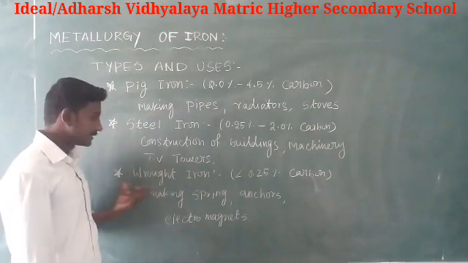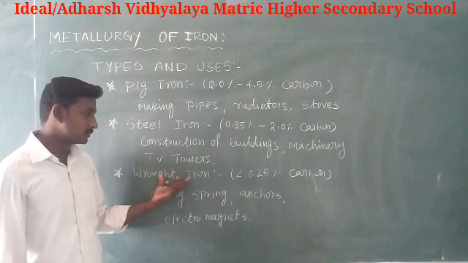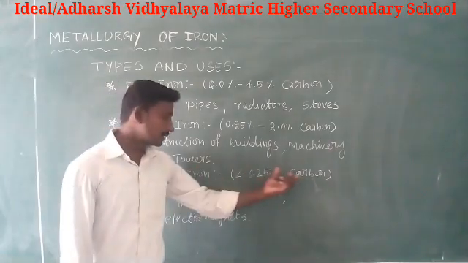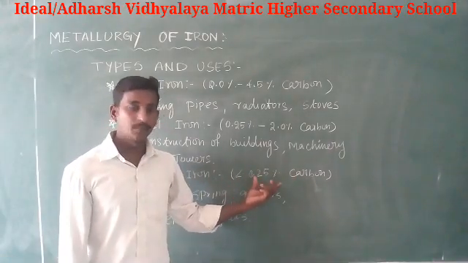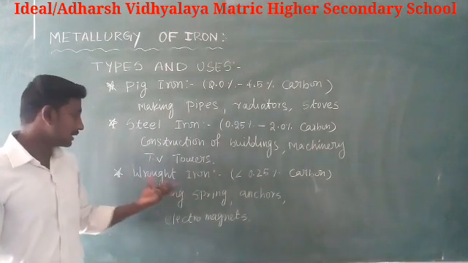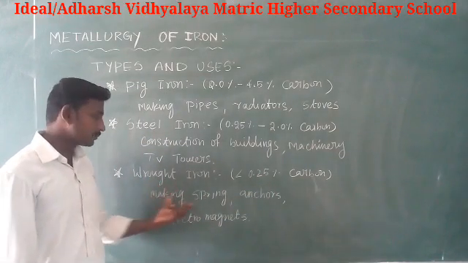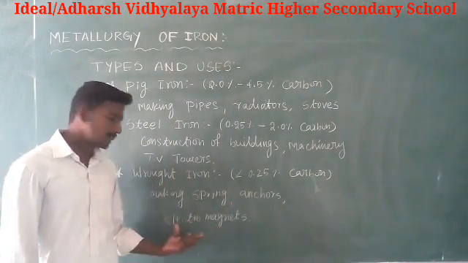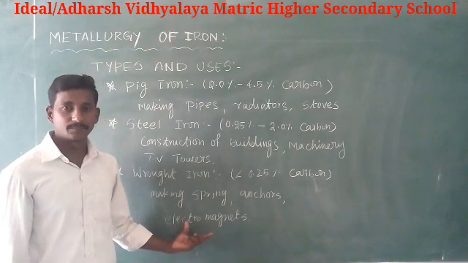And the third one is wrought iron. It has a carbon content of less than 0.25%. It is used for making springs, anchors and electromagnets.